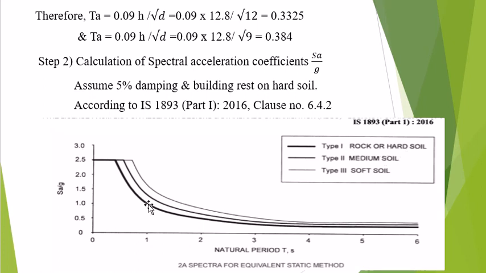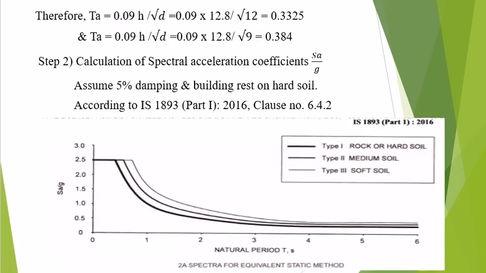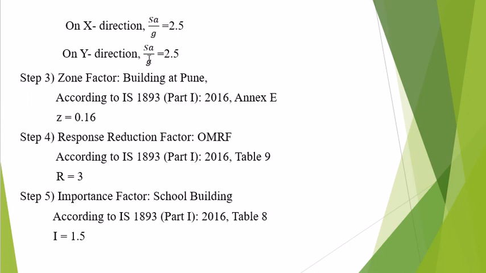So according to that, we have to consider this curve. So according to that, we have to calculate the Sa/g. See here, in the x direction, Sa/g is equal to 2.5, and in the y direction also Sa/g is equal to 2.5. So according to these two dimensions, in between this 0 to 1, these values are there. So we will get the Sa/g, the spectral acceleration coefficient, equal to 2.5 in the x direction and y direction.